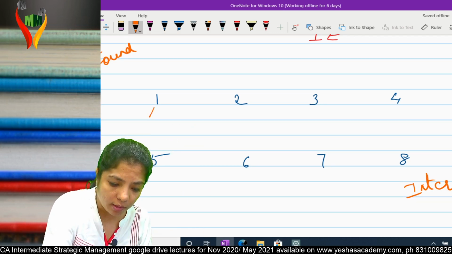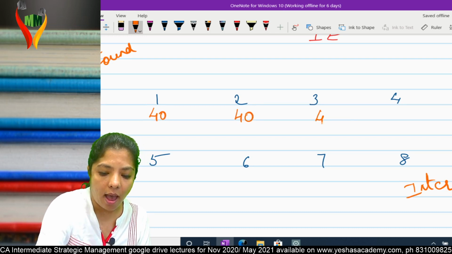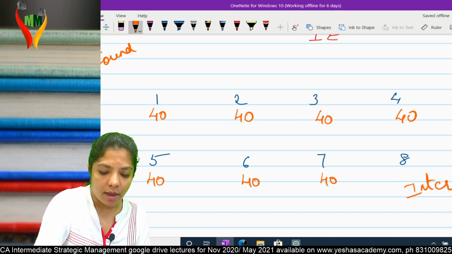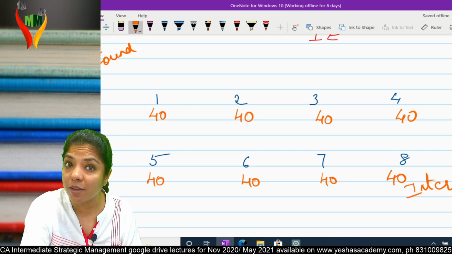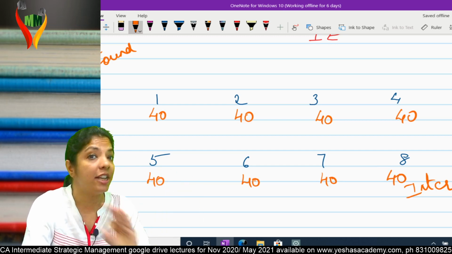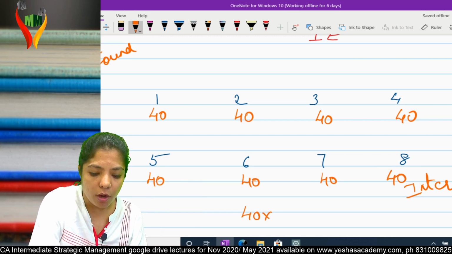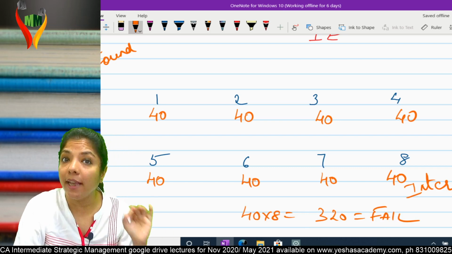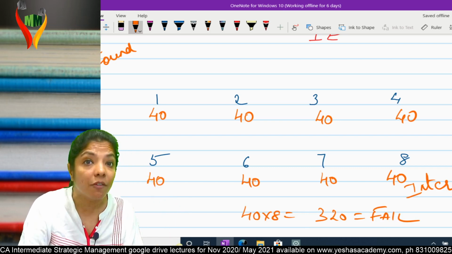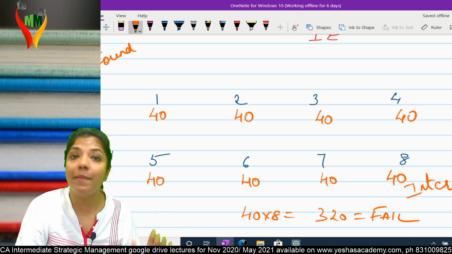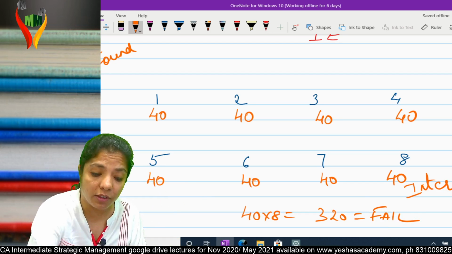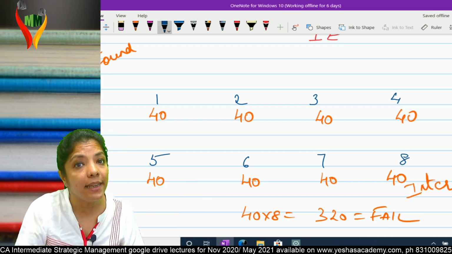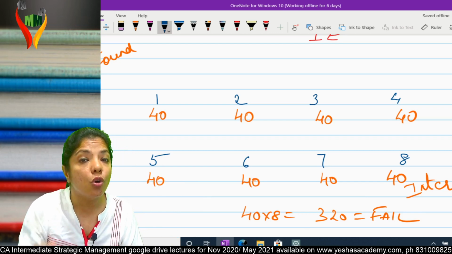Now, in all the 8 activities, I have to give bare minimum performance, that is 40 each. But only 40 will not solve my purpose. See, 40 is required, but only 40 is not sufficient. Bare minimum per paper is required, but only bare minimum will not serve the purpose. Then I need to identify where I am having core competency.